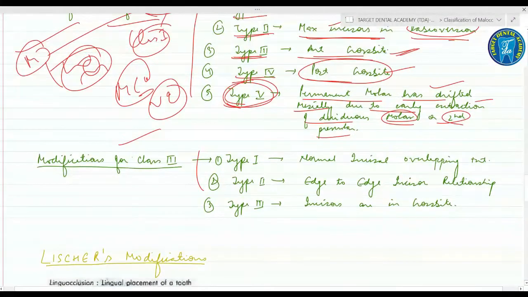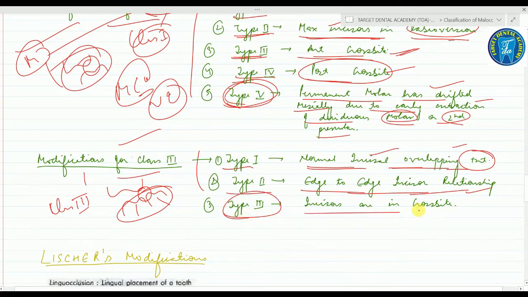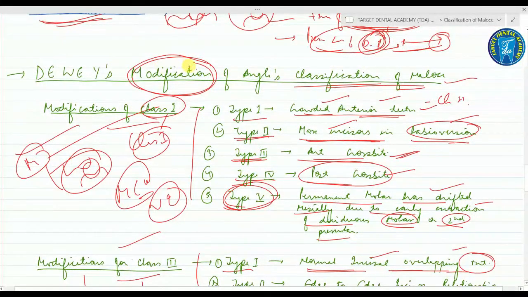So after this, coming on to the modifications for class 3, important. In this, the molar relation is class 3. It means the mesiobuccal cusp falls in between the interdental groove of the mandibular first and second molar. It is of 3 types. Type 1, the normal incisor overlapping is present. In type 2, there is edge to edge incisor relationship, while in type 3, the incisors are in crossbite. Important. So that is Dewey's modification.